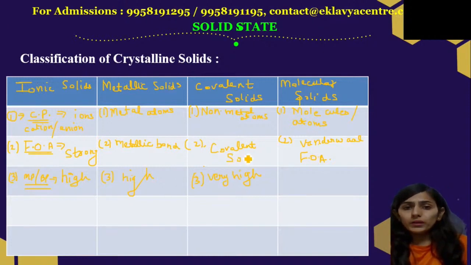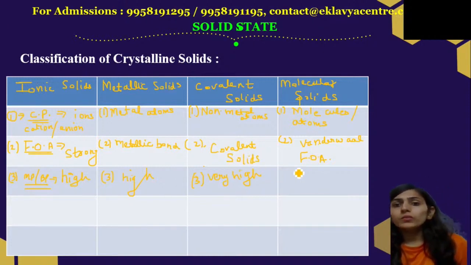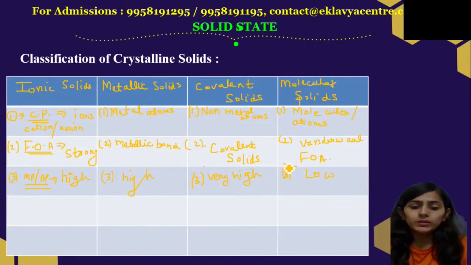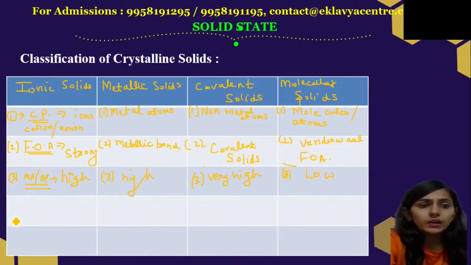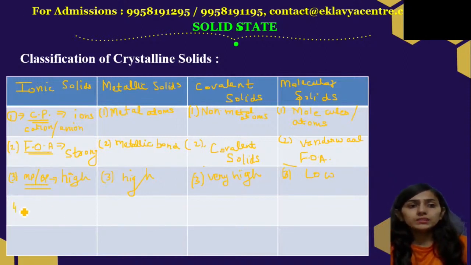Here the melting point and boiling point, because of van der Waals forces, and we know these are weak forces, are low. Melting and boiling point is low. Next we have conductance. Now what is conductance?